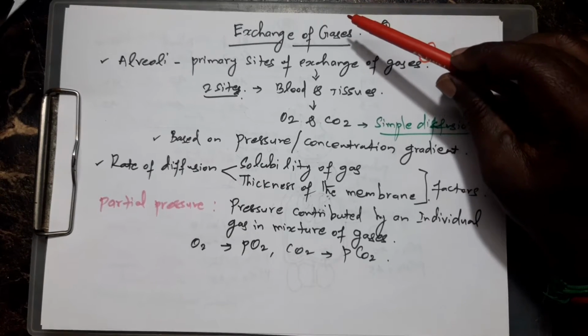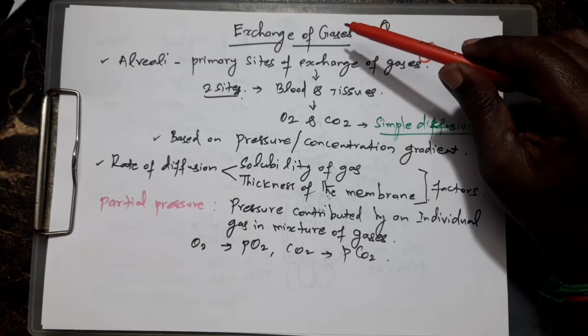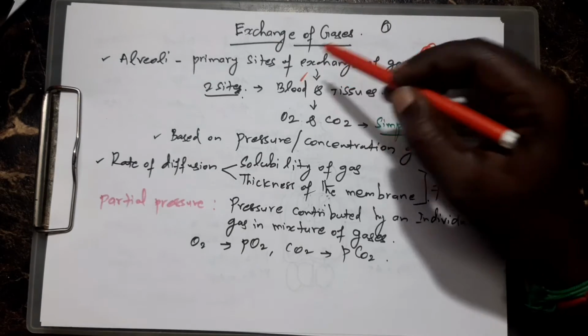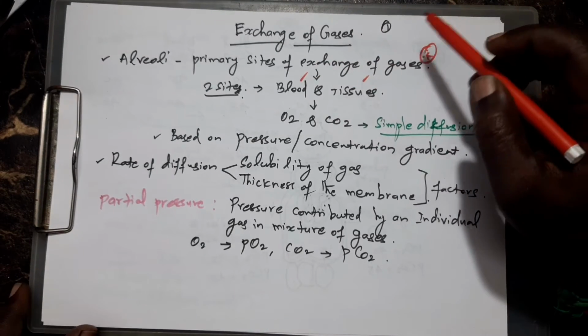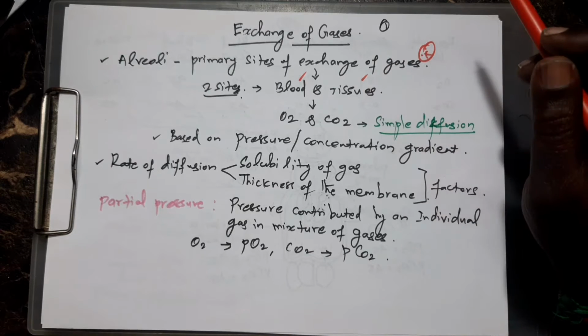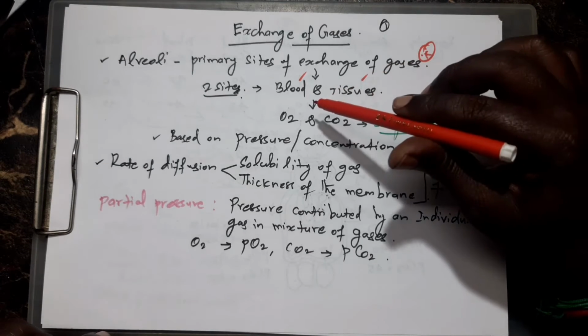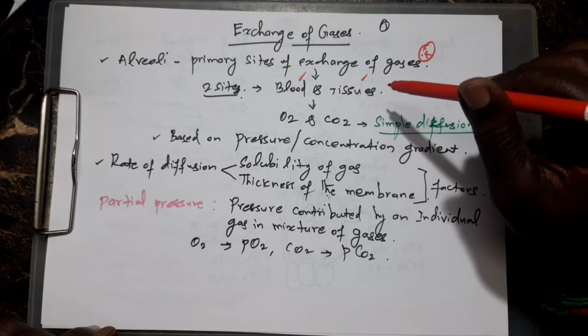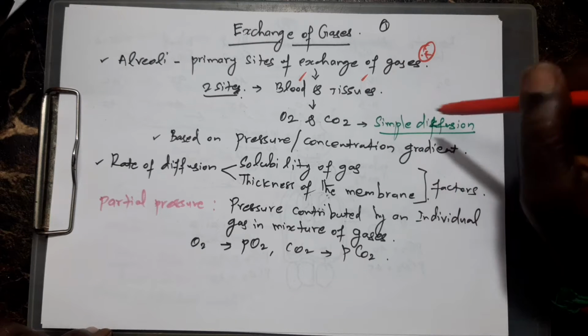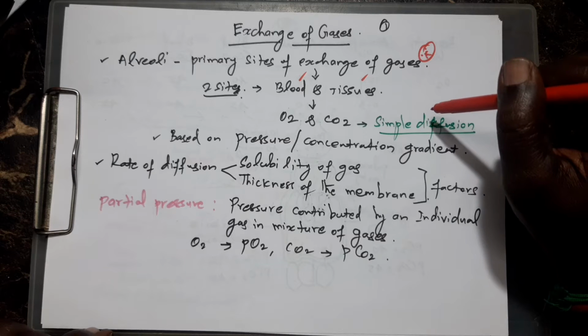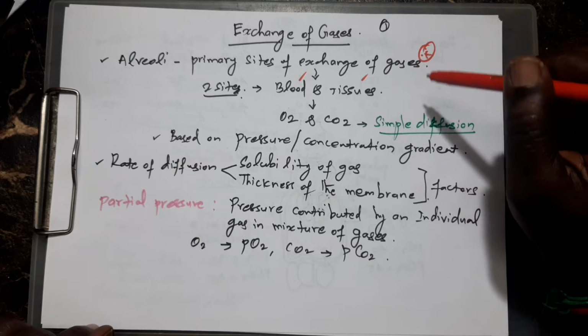The exchange of gases occurs in two sites. One is the blood and another one is the tissue. Please note down: blood and tissues. Exchange of gases means two gases are involved, one is O2 and another one is CO2. This is mostly by simple diffusion, based on the pressure or concentration gradient.